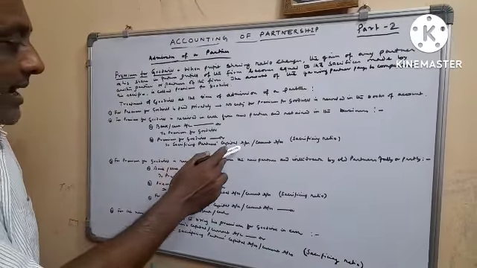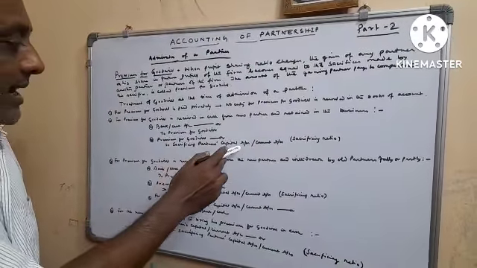Next, the accounting entry for only a part of the premium for goodwill brought by the new partner in cash. Suppose a new partner brings some portion of the premium for goodwill and is unable to pay the remaining portion. The accounting entry will be bank account debit to premium for goodwill, the portion brought by the new partner.